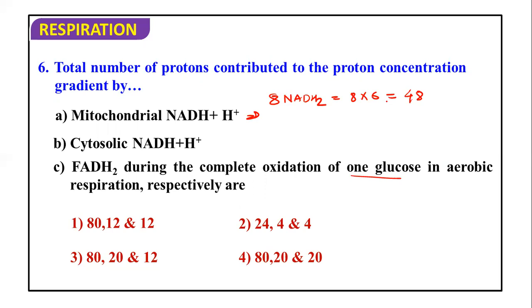So there also 2 NADH2 are formed, and during one NADH2 transfer, 3 pairs of H plus move. So that means 6 move, so 6 into 2 is going to be 12. So 48 plus 12, we can count it as 60. Means total 60 H plus go to the perimitochondrial space during the breakdown.